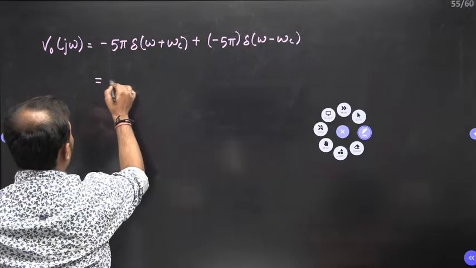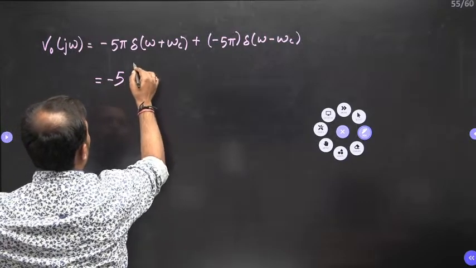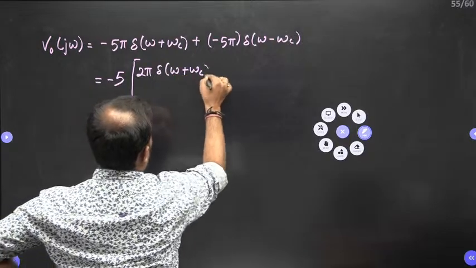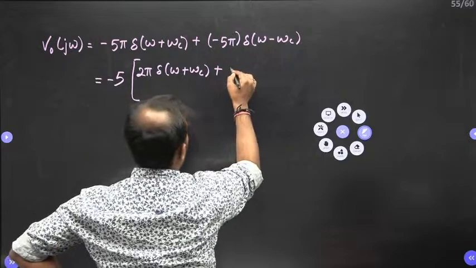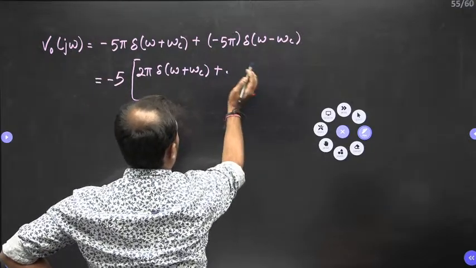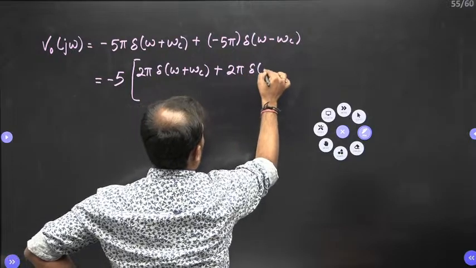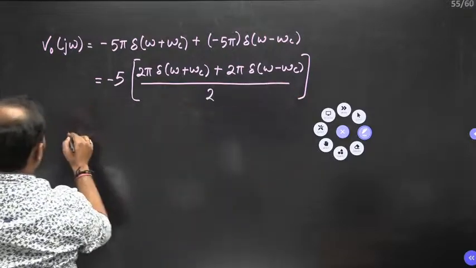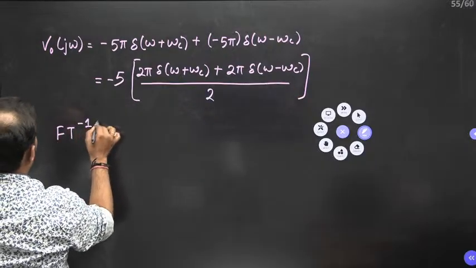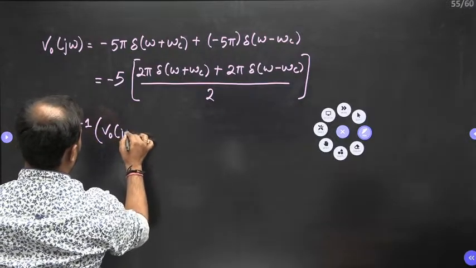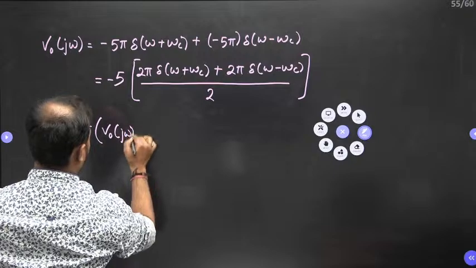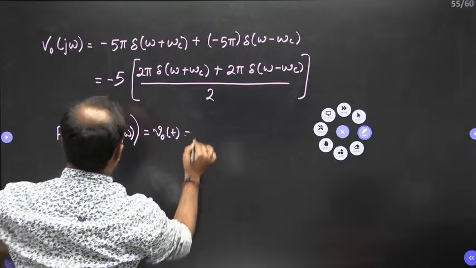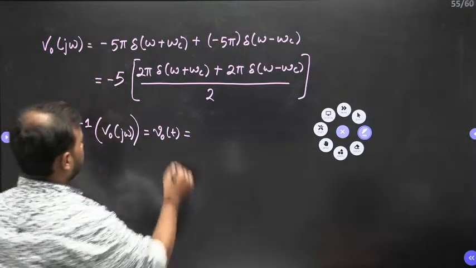We cannot find it easily, because we need to multiply by 2 and divide by 2. So minus 5 times 2 pi delta omega plus omega c, plus minus 5 times 2 pi delta omega minus omega c. So I have multiplied and divided by 2. Now once you take the inverse Fourier transform of V naught of j omega, we will get V naught of t. So here I am taking the inverse Fourier transform. So minus 5.